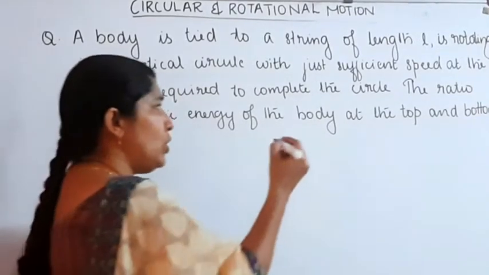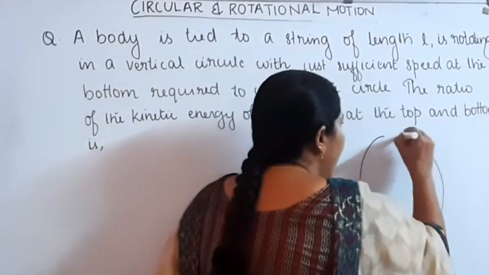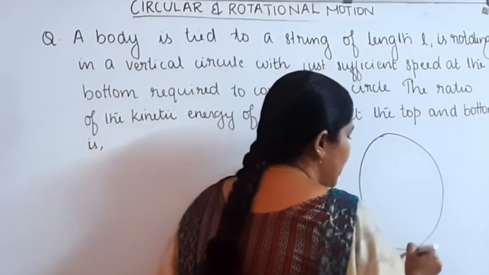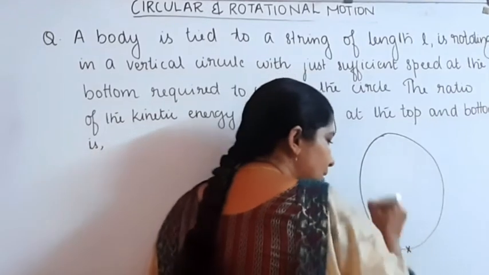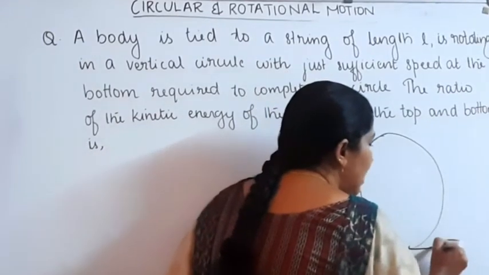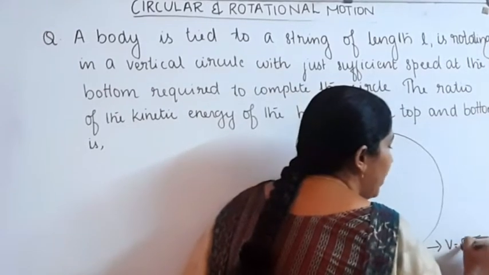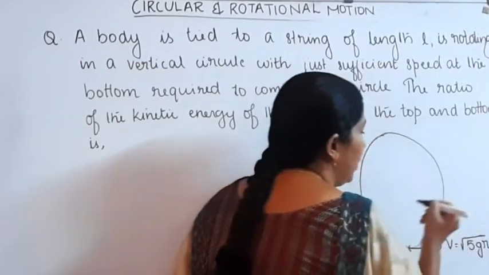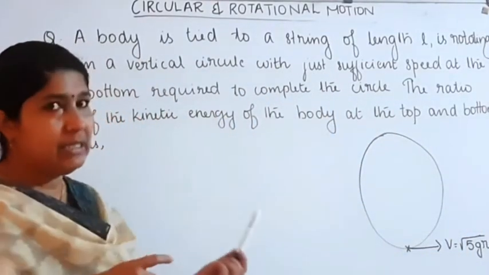The speed at the bottom, the minimum or sufficient velocity required by the body to complete the circular motion in a vertical circle, is equal to root of 5gr.